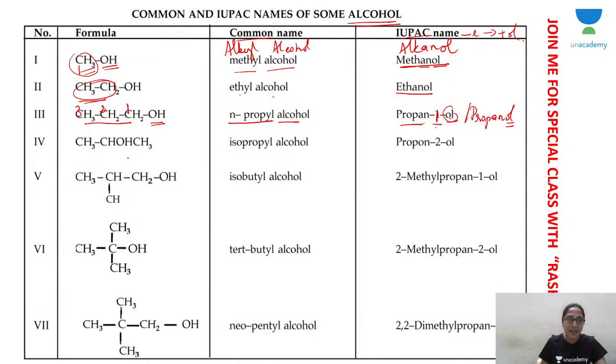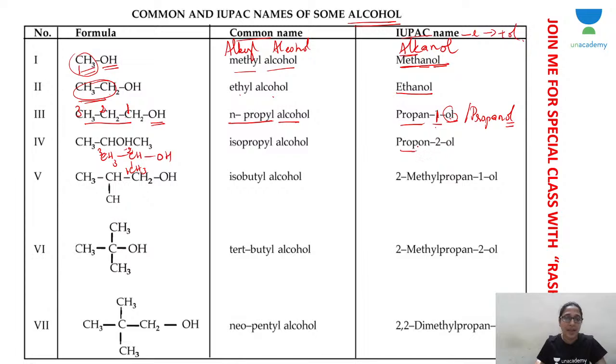Now the same three carbon alcohol can also be written like this: CH3, CH, CH3, OH. When you select the parent chain, you have to select the longest chain, that is 1, 2, 3. You don't select this as carbon number 1, because then it becomes only a two carbon parent chain. You can have a three carbon parent chain. As I said, you give either the smallest number, 1, or the next smallest number. So 1, 2, 3.